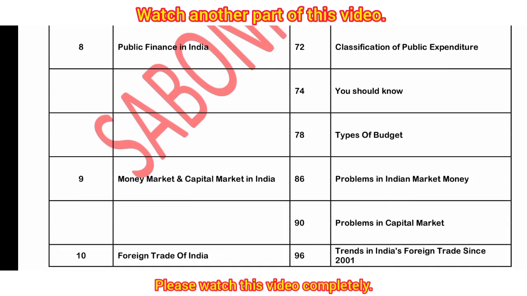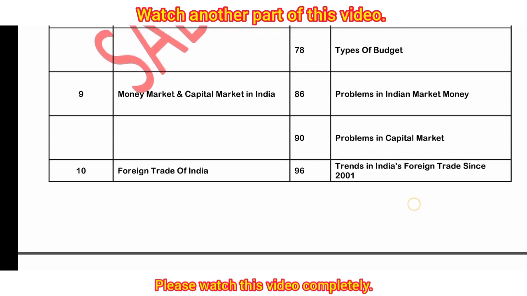Chapter number 8, Public Finance in India, pages 72, 74 and 78 of this 8th chapter are deleted. That is the classification of public expenditure, You Should Know, and types of budget respectively. So all these topics are deleted for your board exam due to COVID-19.